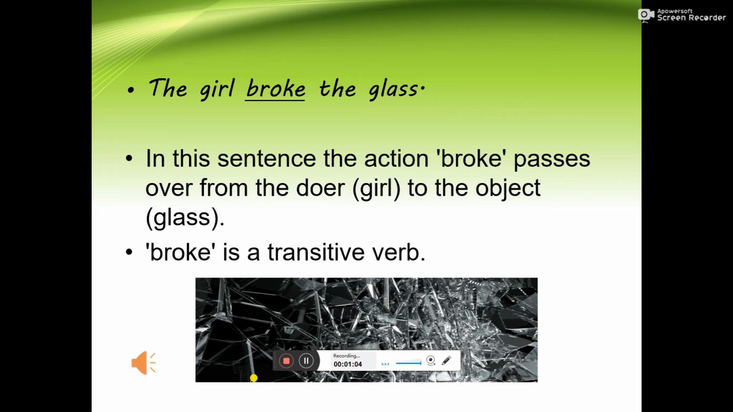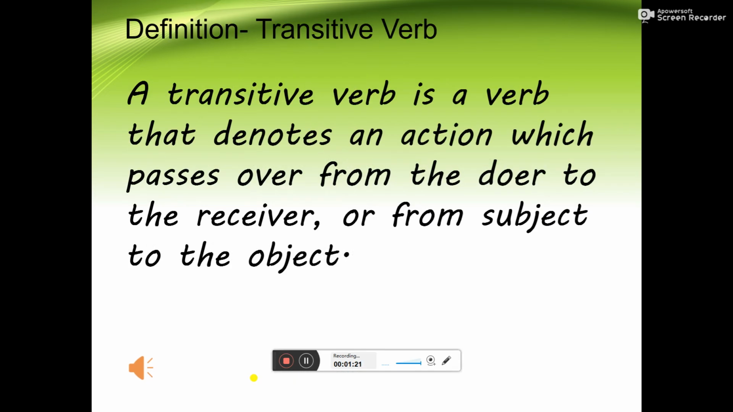Let us look at another sentence. The girl broke the glass. In this sentence, the action broke passes over from the doer, that is the girl, to the object glass. So, broke is a transitive verb. A transitive verb is a verb that denotes an action which passes over from the doer to the receiver or from subject to the object.